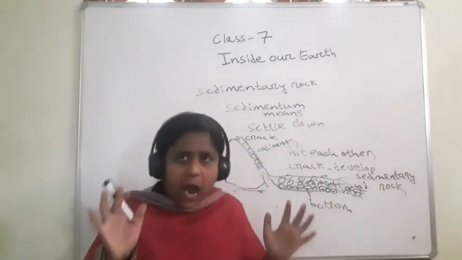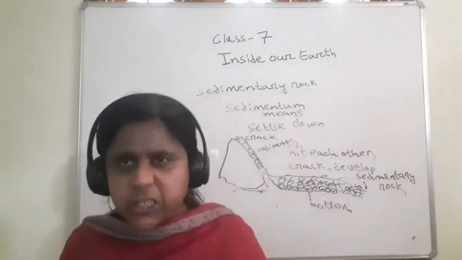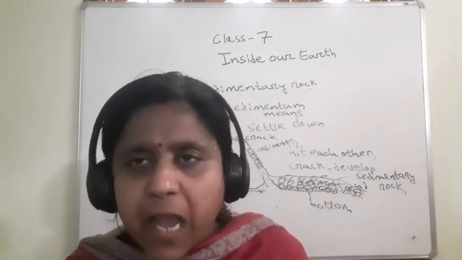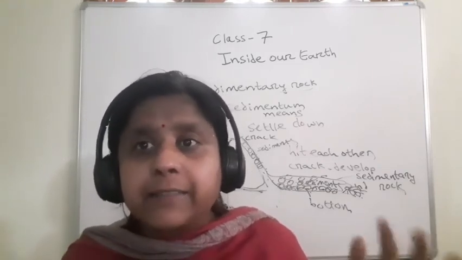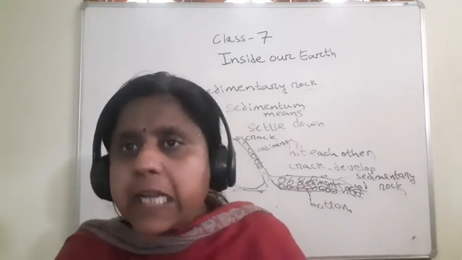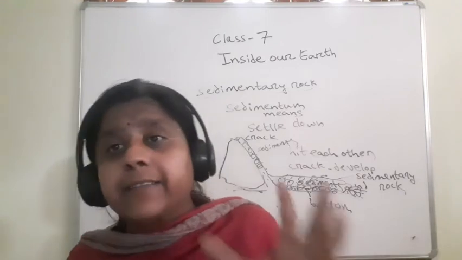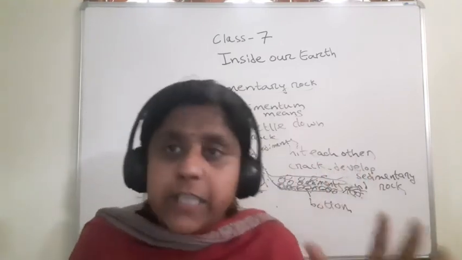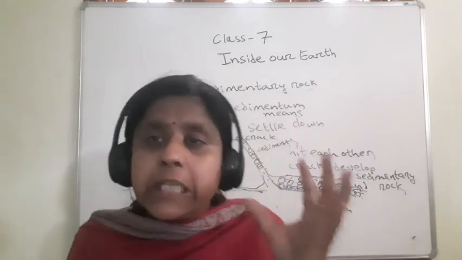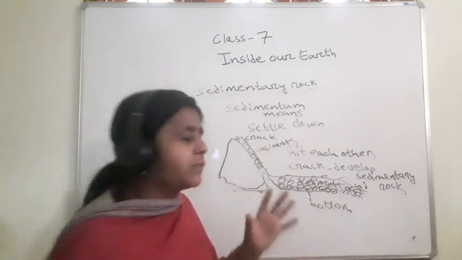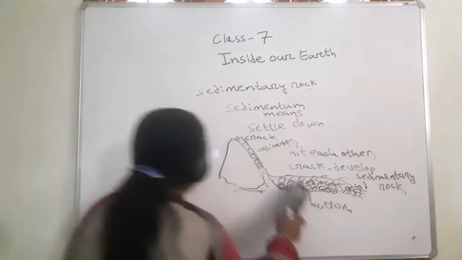When high temperature and pressure are applied to igneous and sedimentary rock, they change into metamorphic rock. Igneous and sedimentary rock change into metamorphic rock due to heat and pressure. I will explain this with the help of a diagram.